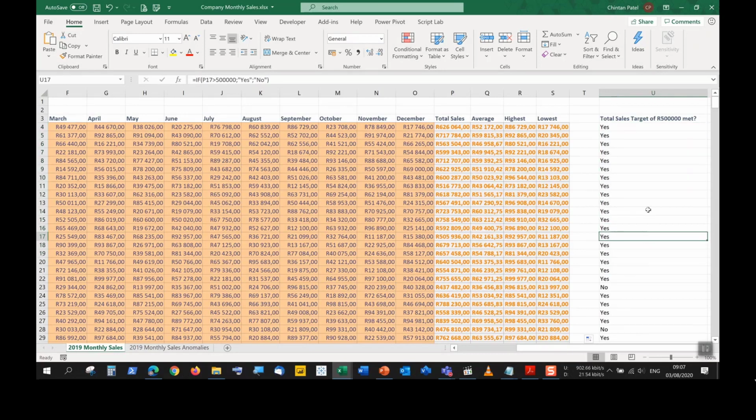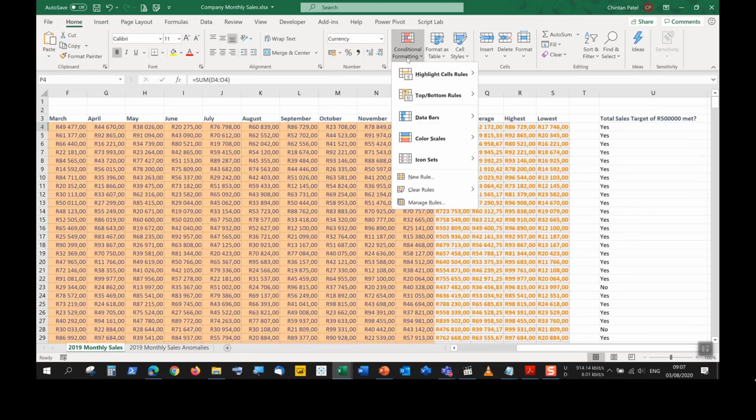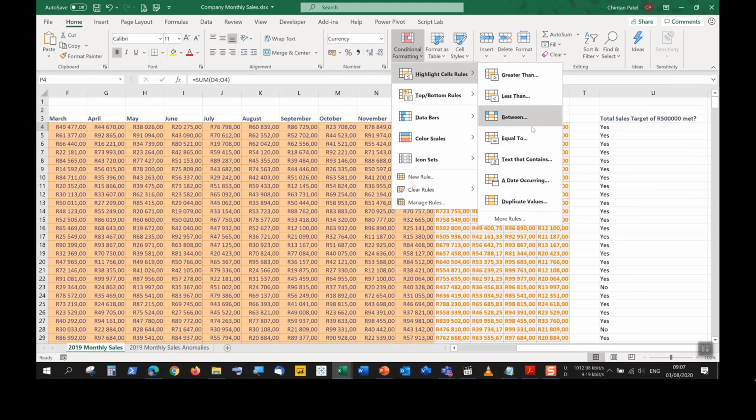Another way to use the IF function is using conditional formatting. Conditional formatting does have the IF function technically built in when we want to highlight a certain range of cells based on a criteria. So under conditional formatting, you highlight cell rules. These highlight cell rules could refer to using the IF function as well. So if this value is greater than a certain value, then highlight it in a certain color.